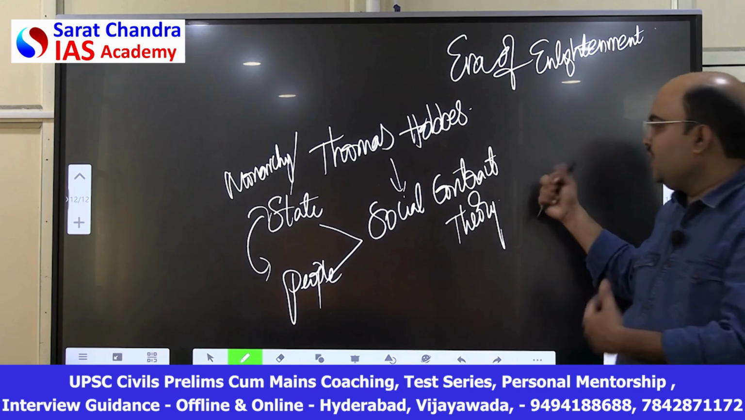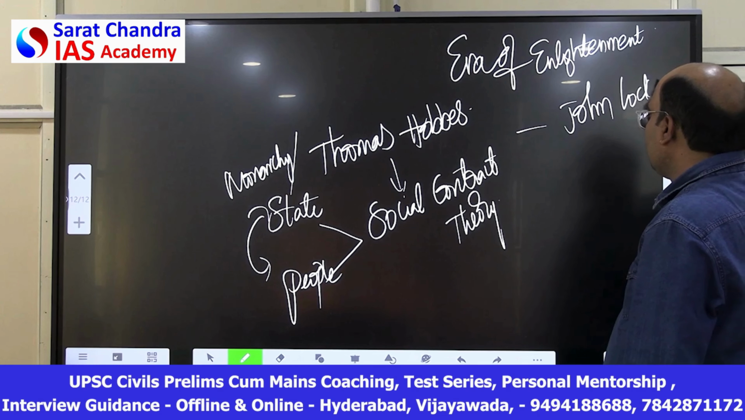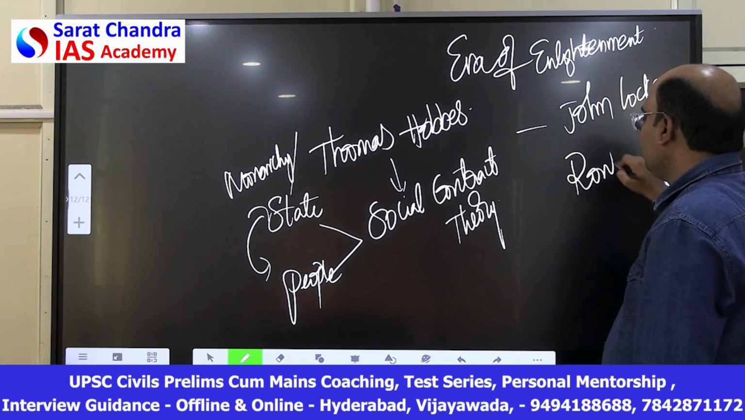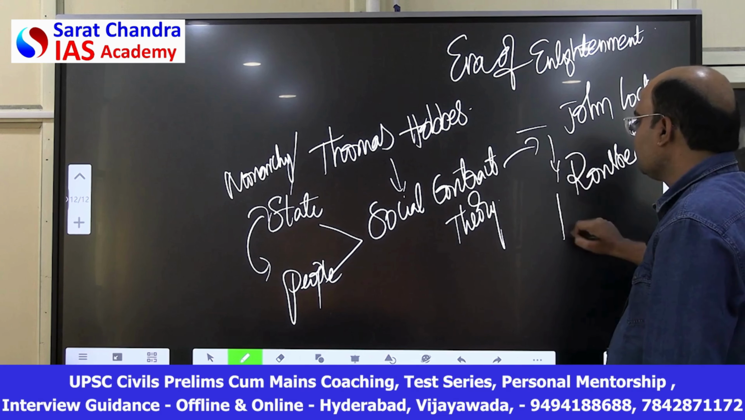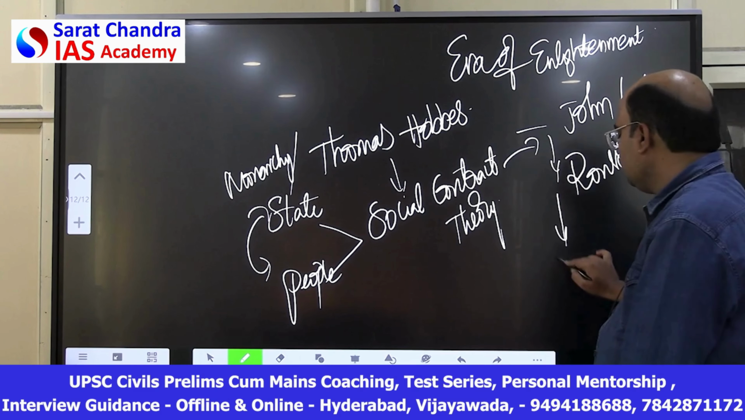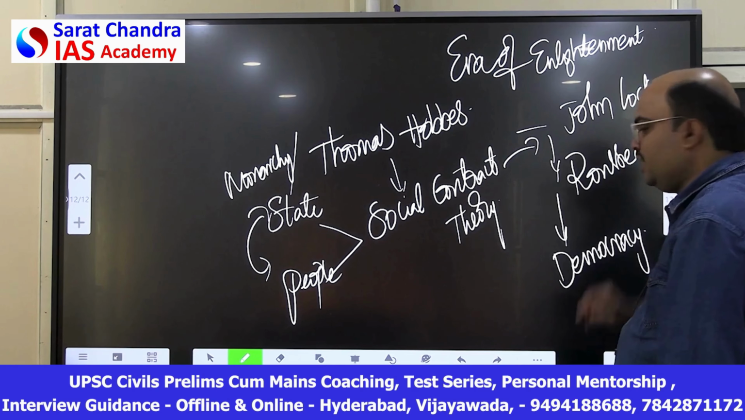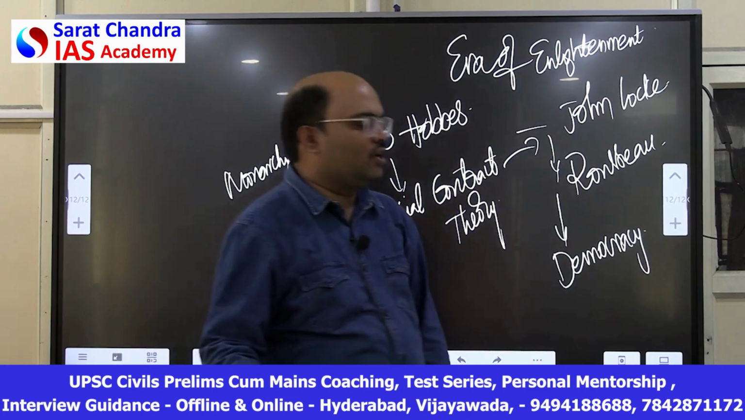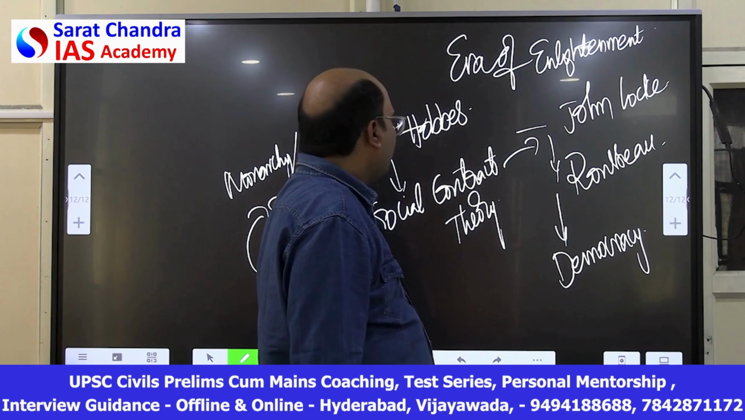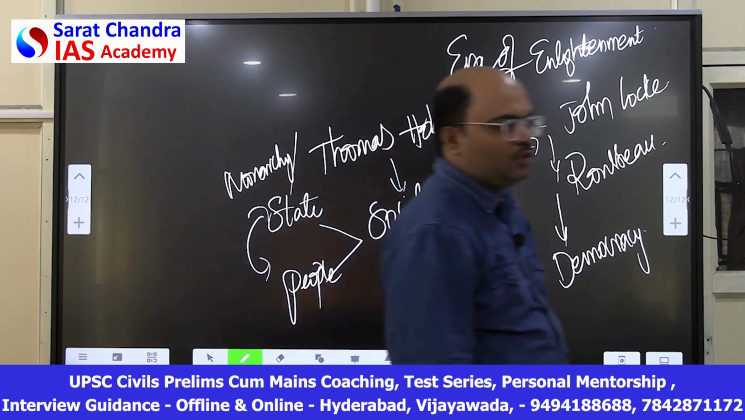It was later developed by other great people like John Locke and Rousseau. They developed this social contract theory. It later became the theory of democracy. People have to elect their own government which is responsible for them. The theory of democracy was developed from the time of Thomas Hobbes, later John Locke, and then Rousseau.